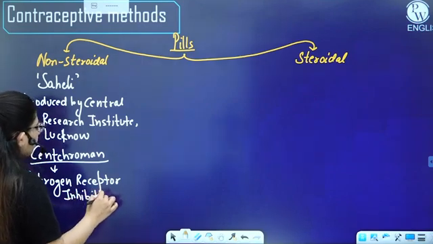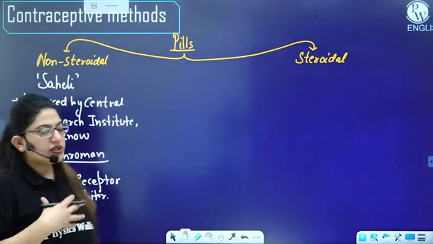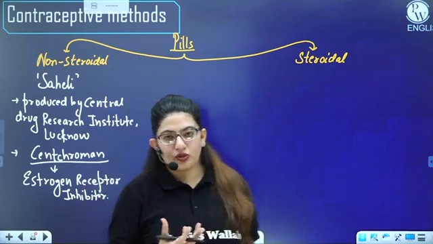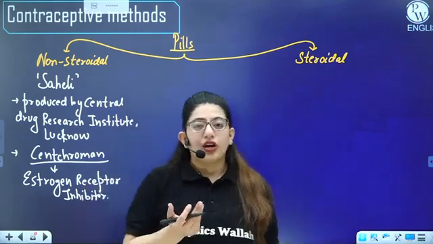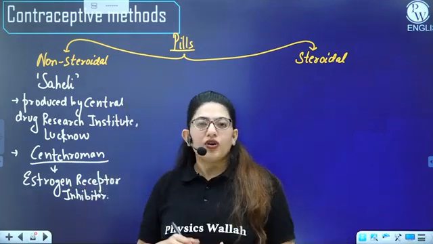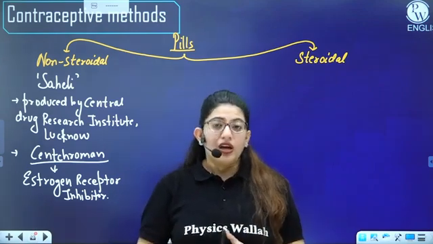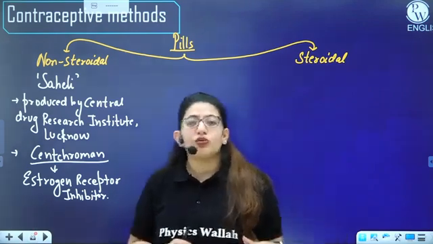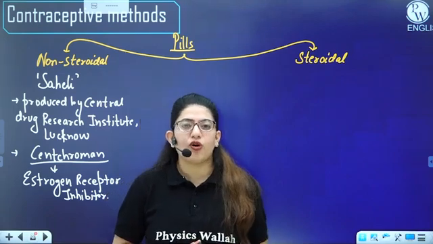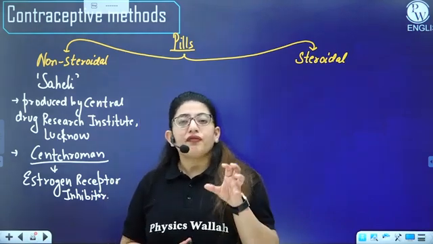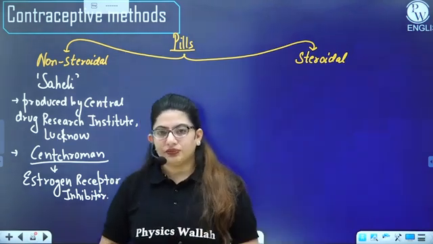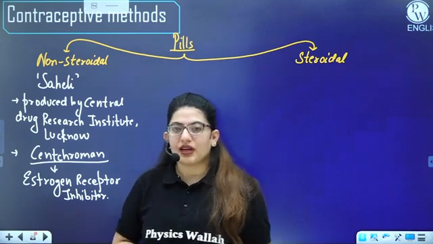So all others, what were they? Whatever hormones we were using, either the estrogen progesterone combination or the progesterone, what they were doing was inhibiting the pituitary, and as a result there was no FSH. Now what if we are not using a hormone? We are not using a hormone. Rather, we are blocking its receptor. There is a basic thing I'm telling you.